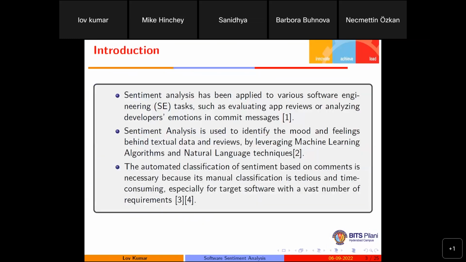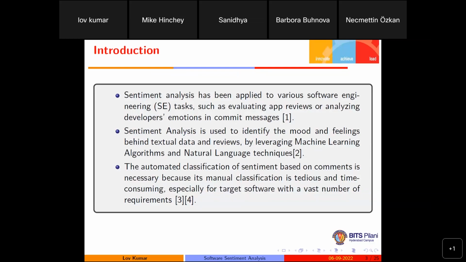So sentiment analysis, basically we are applying for software engineering tasks to find the moods and feelings behind the textual data. So when any software engineers are giving comments related to any code, then we are going to find whether the comments are positive comments or negative comments. Before the automation of the process, we were manually checking all the comments, and then deciding whether each comment is positive or negative. But manually it is a very time consuming process.